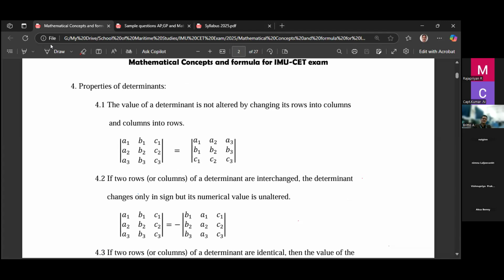You can have a lot of examples, right? Suppose you take a determinant like this: 1, 2, 3, 4. Then if you change the rows, this should be 1, 3, 2, 4. You will find both values are equal. So 4 minus 6, which is minus 2, and here also 4 minus 6, which is minus 2. Hmm, in the transcript it is read as 1 minus 6, which is minus 5, in both cases. So if you change rows into columns, columns into rows, the value never changes. The values are equal. This is the first property of determinants, which is very useful in problems.